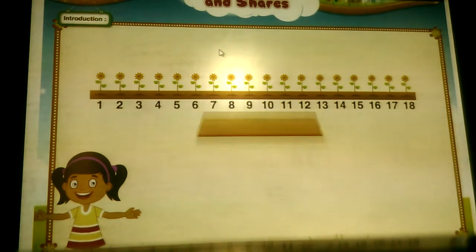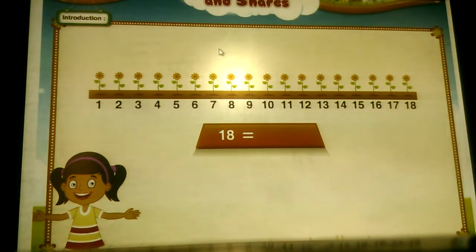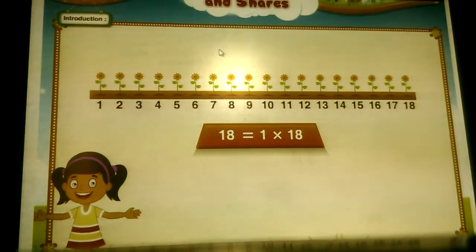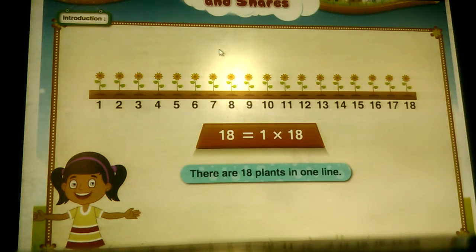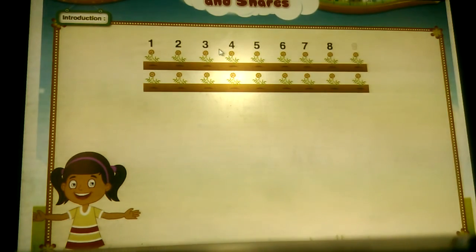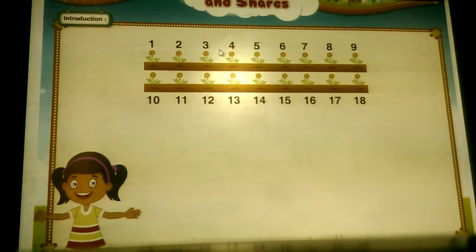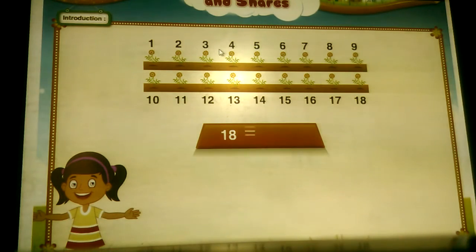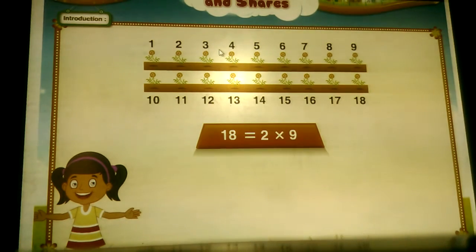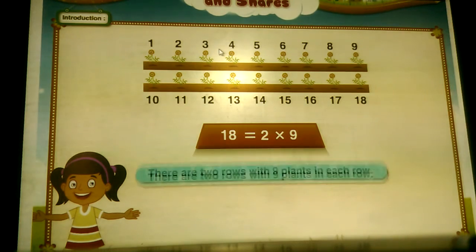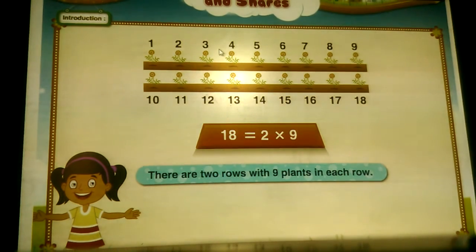So from this we can write 18 as 1 into 18. That means there are 18 plants in one line. The number of sunflower plants is 18. But here they are arranged in 2 rows, which means on multiplying 2 by 9, the product obtained is 18. Therefore, 18 is equal to 2 into 9. So there are 2 rows with 9 plants in each row.